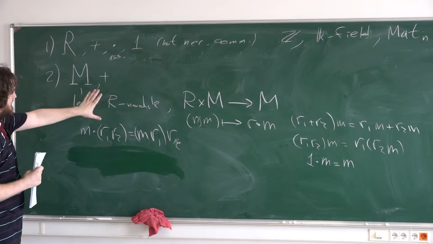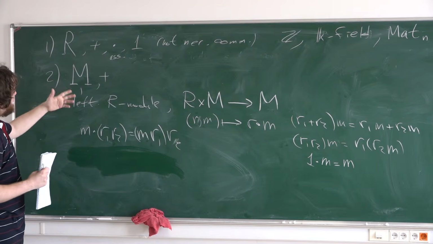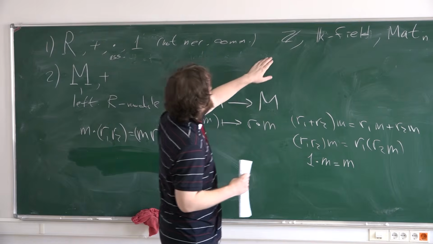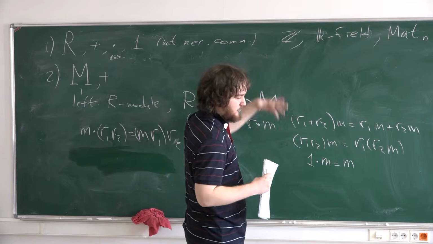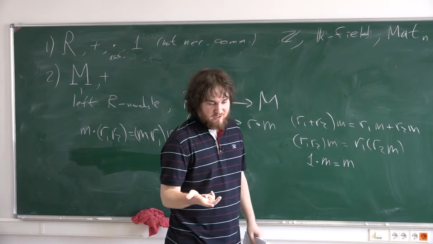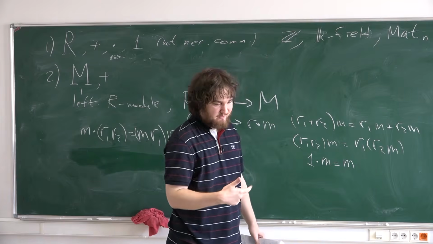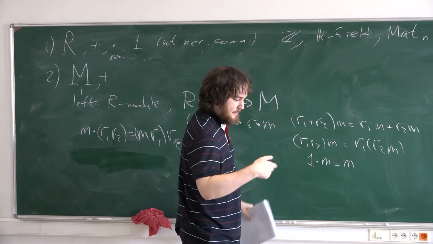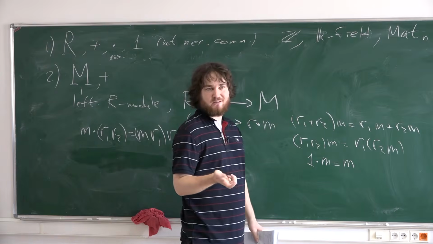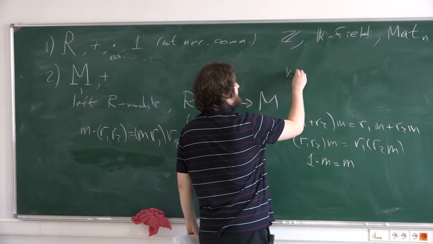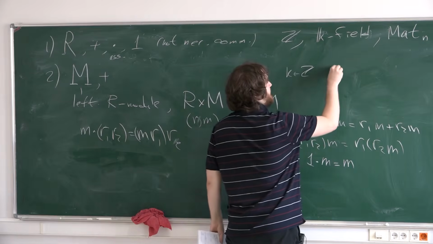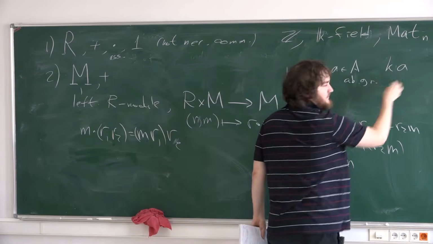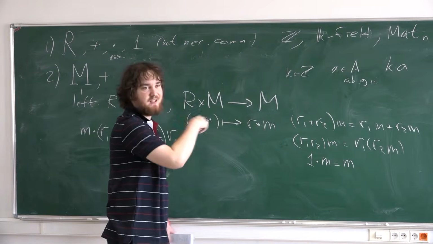Okay, so we have some fixed ring, and then we can say what the left or right modules over this ring are. For example, any abelian group is a module over Z, because if you have addition and inverse elements with respect to addition, you can already multiply by integer numbers, okay? It's a left and right module with these properties.